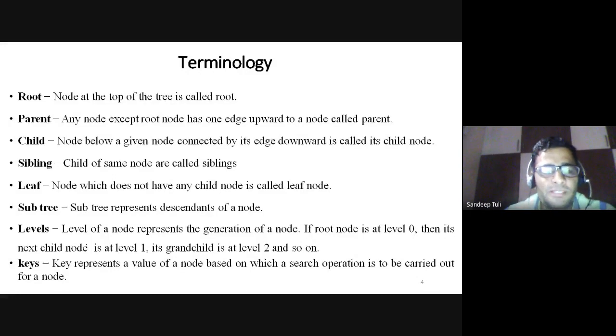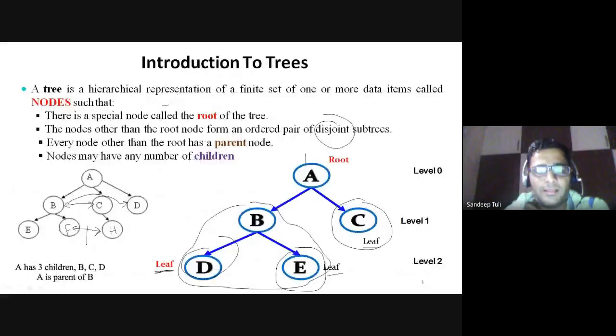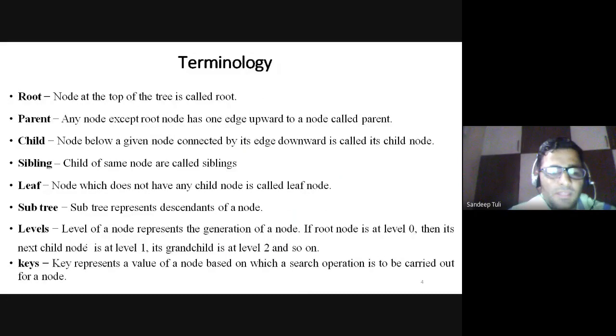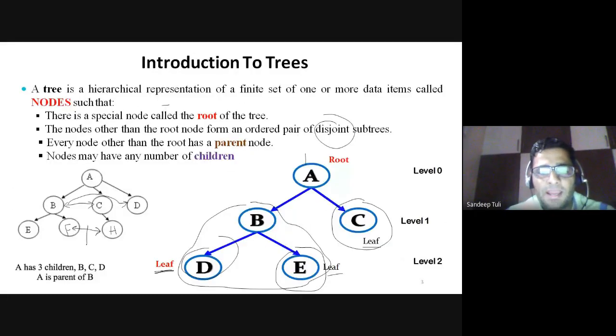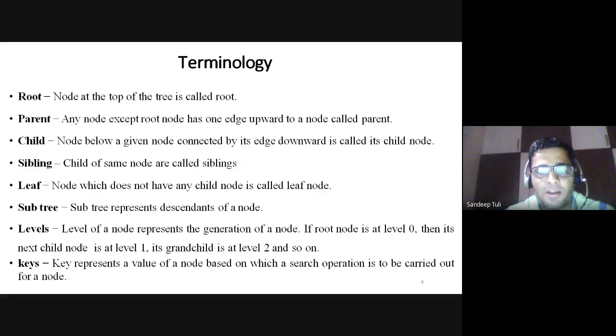Okay. Now leaf node. Leaf node means if the node has no child, then that particular node is called a leaf node. In this case, D, E, C are the leaf nodes because they have no children. Now subtree. A subtree of that particular tree is B, D, E, or it could be C also. A subpart of a particular tree is called a subtree.